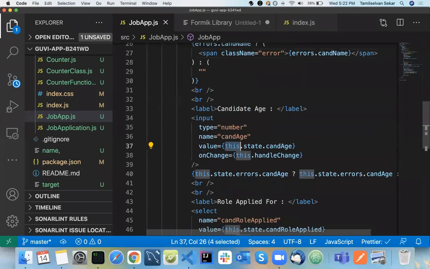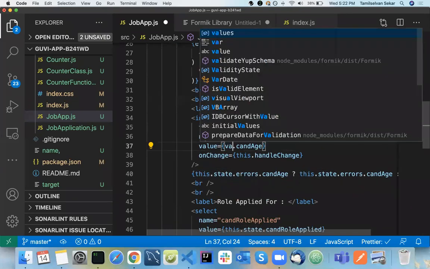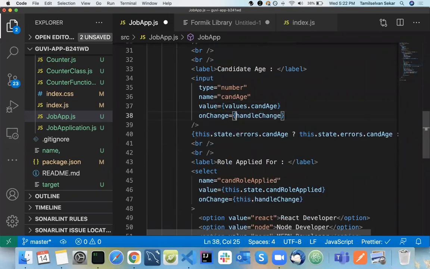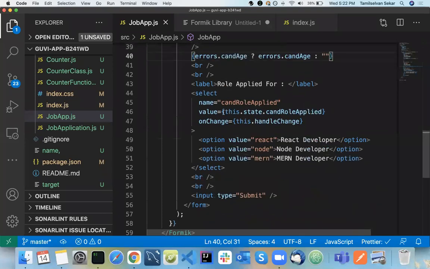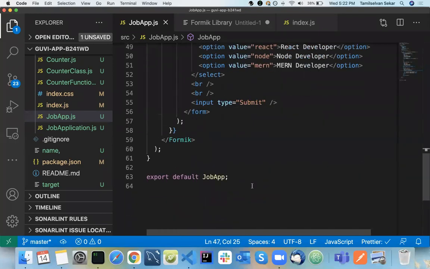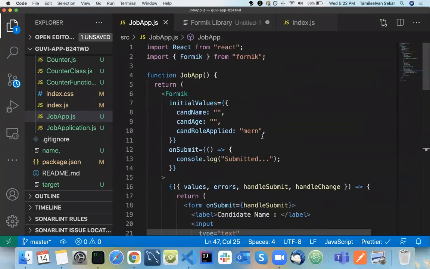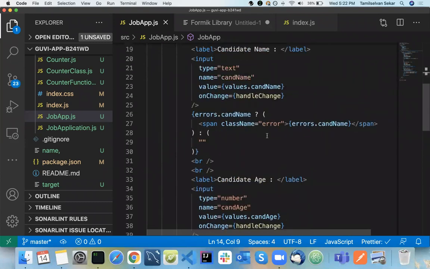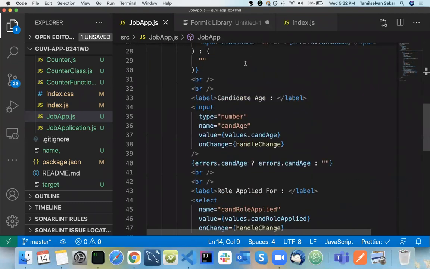Same way, we don't need state anymore. It's going to be values. And there is no handle change here. You don't have to write anything. See, errors. We don't need states. We can directly go ahead with values. We don't need handle change. See, everything is done. Okay. Because your values, errors, handle submit, handle change, everything will be given by your Formik library itself. So we don't need them anymore.